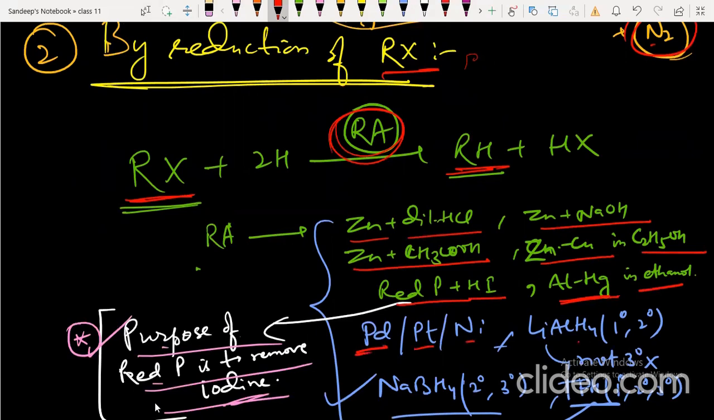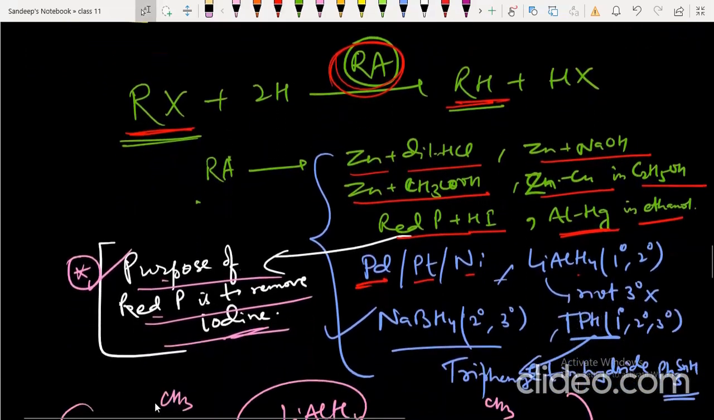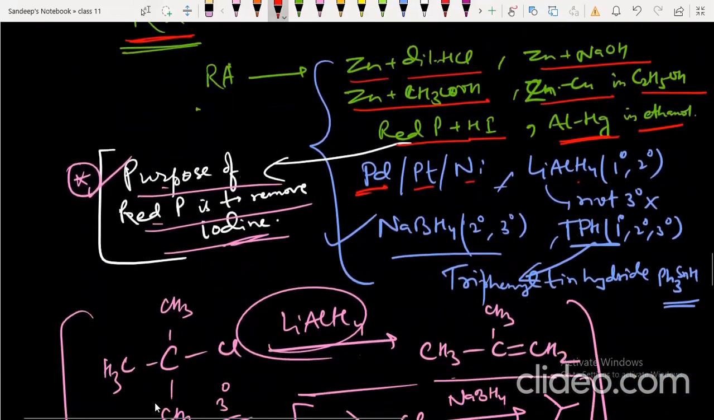Lithium aluminum hydride converts only 1 degree and 2 degree alkyl halides to alkane. In case of 3 degree, alkene is the product. Sodium borohydride converts 2 degree and 3 degree alkyl halides to alkane. TPH is called triphenyltin hydride. It converts 1 degree, 2 degree, and 3 degree alkyl halides to alkane. So this is one of the best reagents.